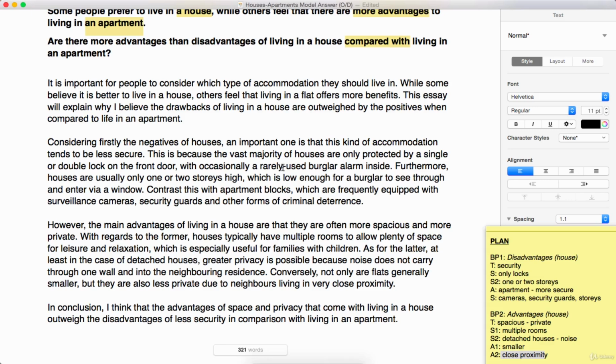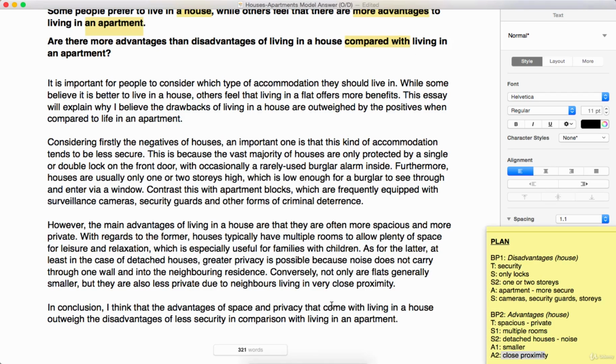We have paraphrased a little bit with referencing, with terms like accommodation, so there is demonstration that we're showing a wider range of vocabulary. I've mentioned it before, but paraphrasing is not your number one priority. It's a priority and it's important, but it's not your number one priority. Your number one priority is finishing the essay and communicating ideas with clarity and trying to make those ideas come across as naturally as possible.